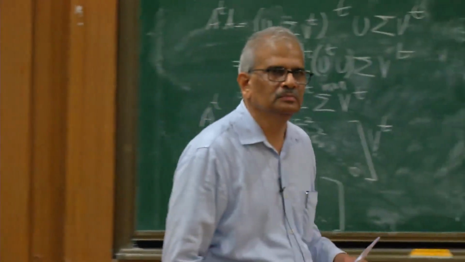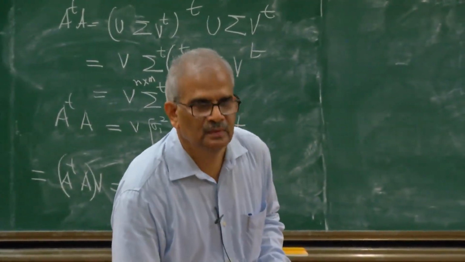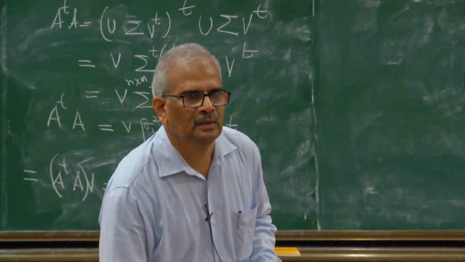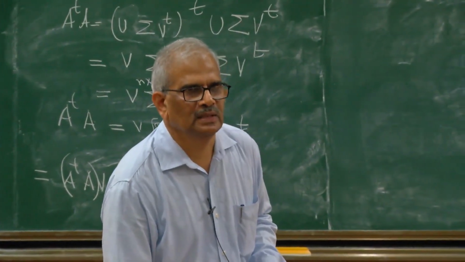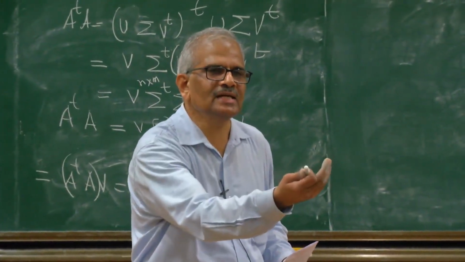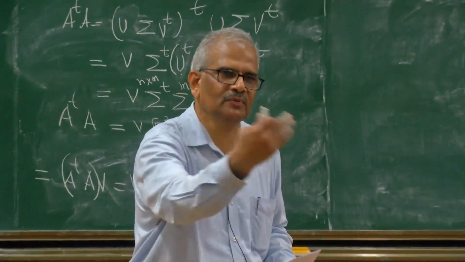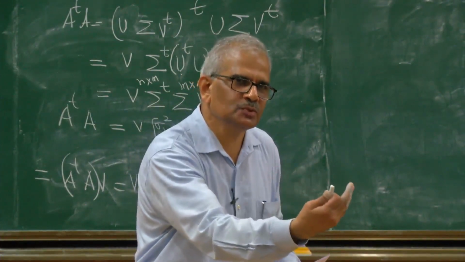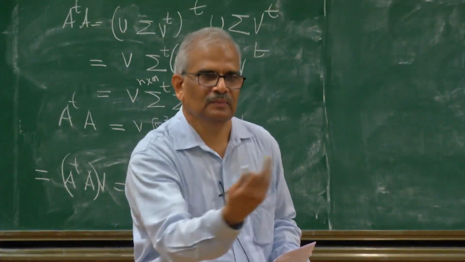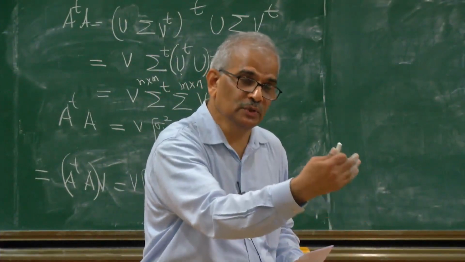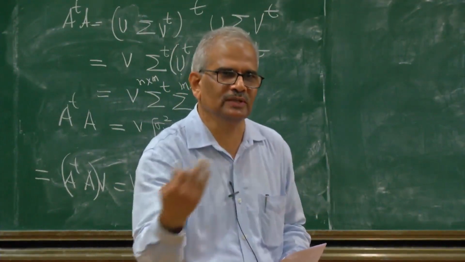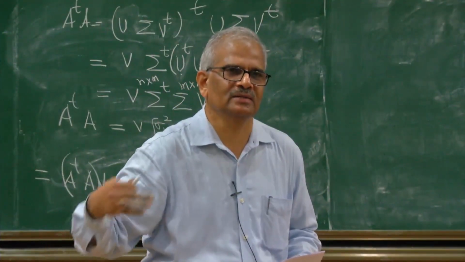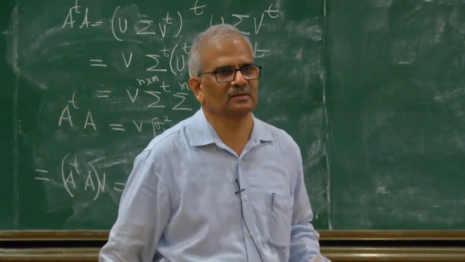Yes. Now U depends on V. Is it true that V also depends on U? Yes. Then you have to see that, rather than looking at the action of A from Rn to Rm, you look at the action of A transpose from Rm to Rn. So you choose your basis U and then map it by acting A transpose on that, and then collect non-zero vectors, orthonormalize, and the same process will work.